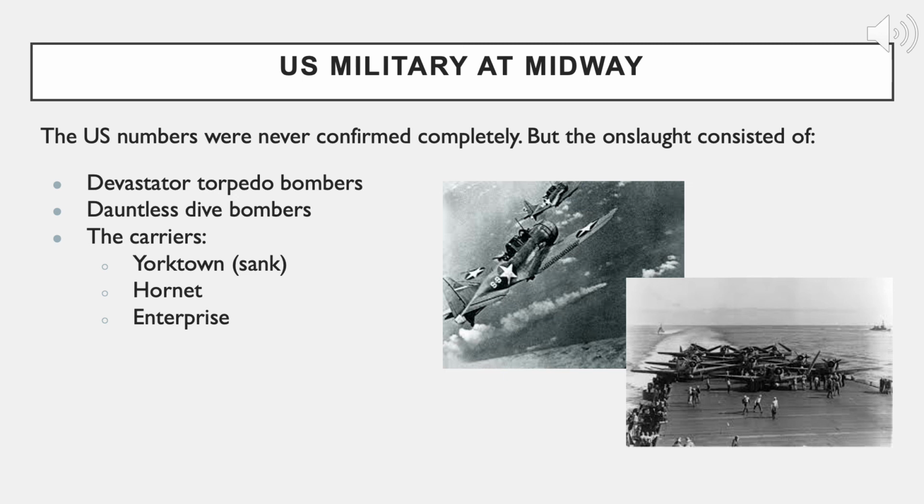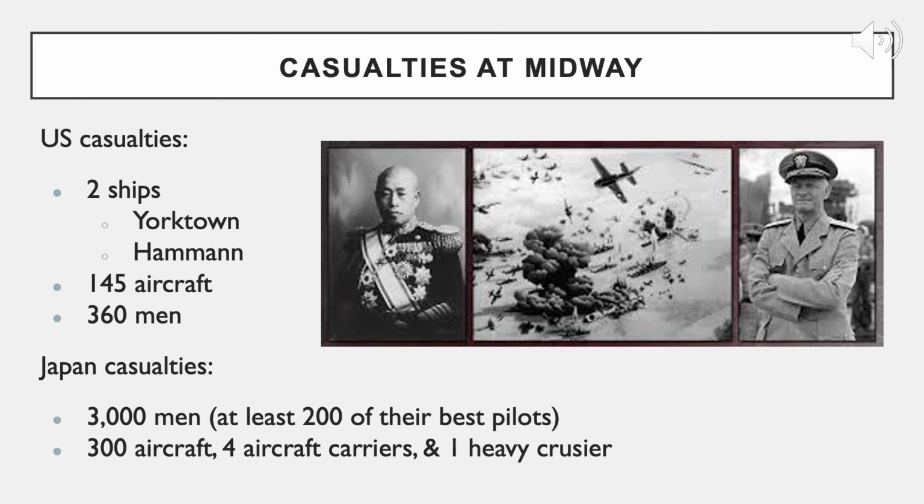Ultimately, the Japanese lost 4 carriers, 1 heavy cruiser, 292 aircraft, and 2,500 men. The United States in turn lost 1 carrier, a destroyer, 145 aircraft, and 307 men. The U.S. had much more firepower than Japan did at the Battle of Midway, much better strategic tactics, excellent codebreakers, and great false information that lured the Japanese into attack.